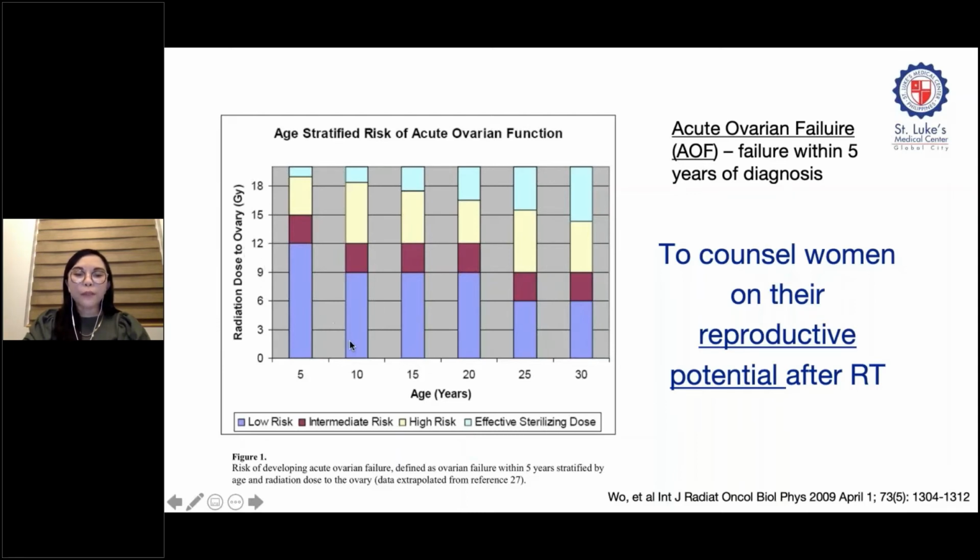For example, the estimated ESD for ovarian radiation at 10 years old is about 18 gray. For 20 years old, it's about 16 gray, and for 30 years old, it's about 14 gray. Again, clinical application of this model would allow us to counsel women on their reproductive potential after radiation therapy.